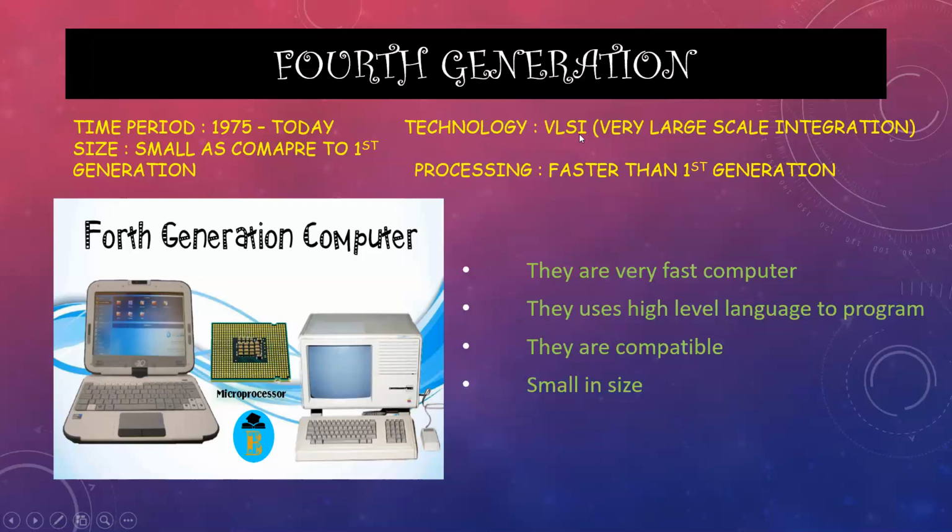We have come from VLSI to ULSI. The full form of ULSI is ultra large scale integration. So within the fourth generation there is a change in technology from VLSI to ULSI, and that's why it becomes faster and faster.